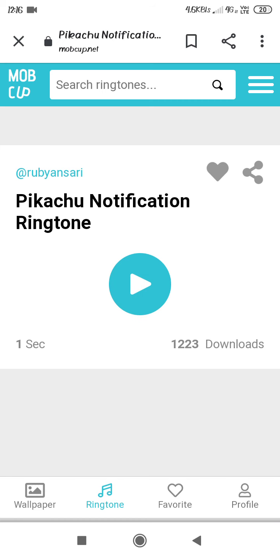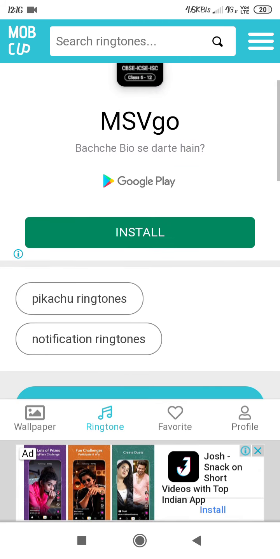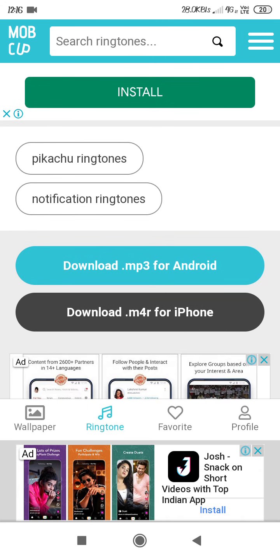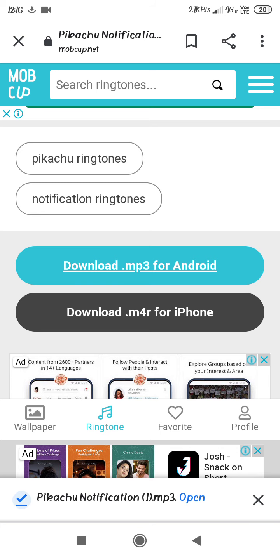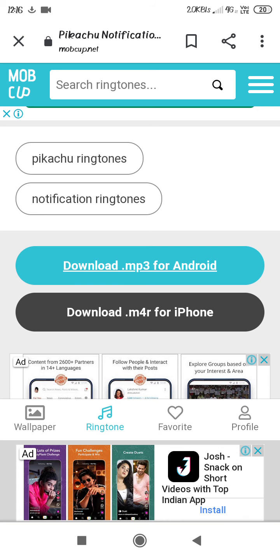It will open. Then go down. Here, download MP3 for Android. This one is for iPhone. If your phone is an iPhone, you will download this one. Mine is Android, so I'll press this one. Here they give the option to download. Press this download. It will download here. So okay.